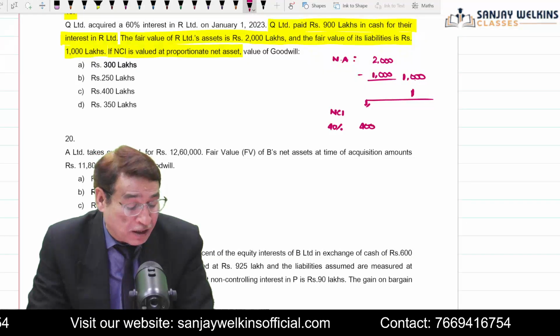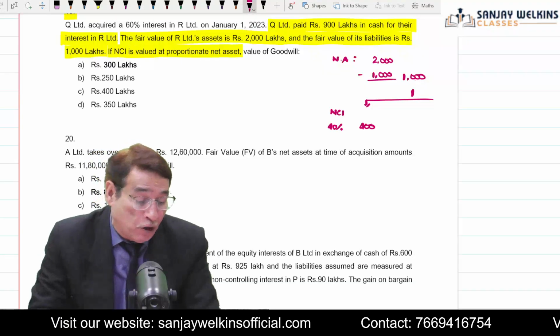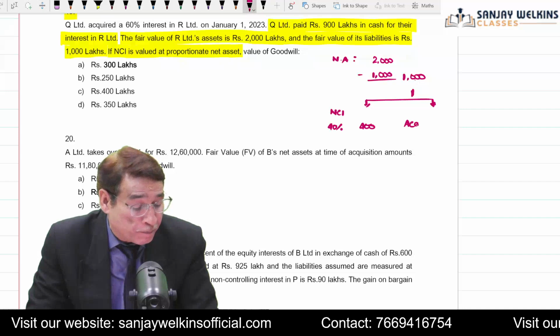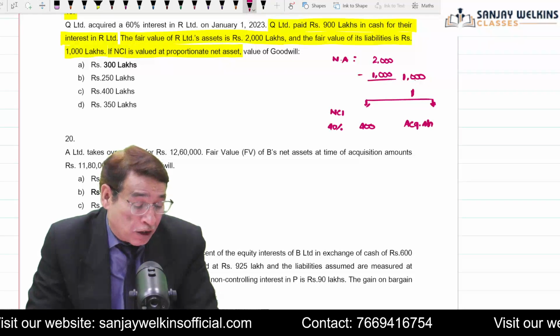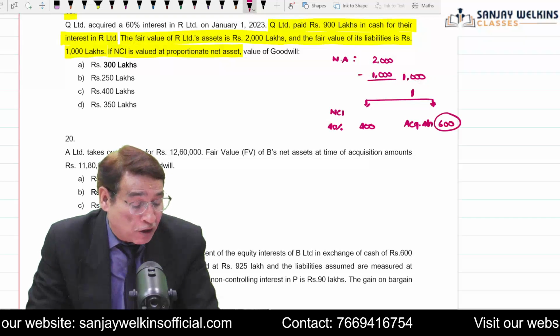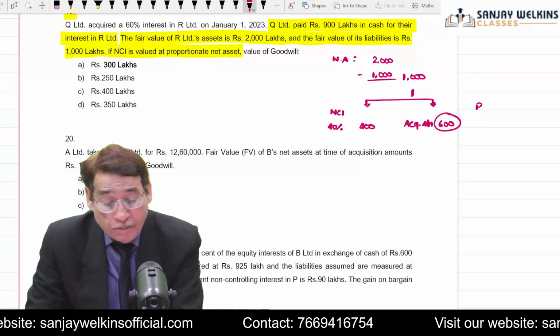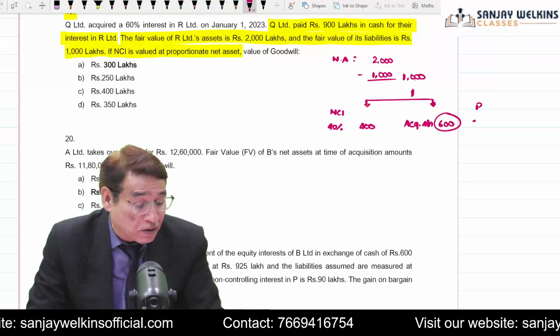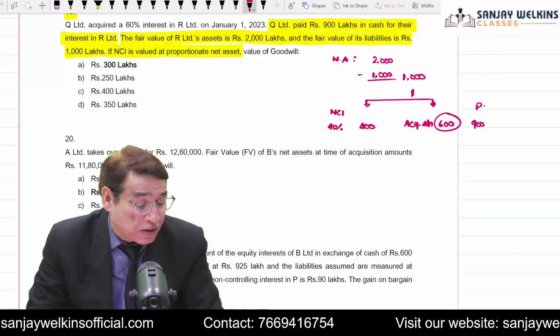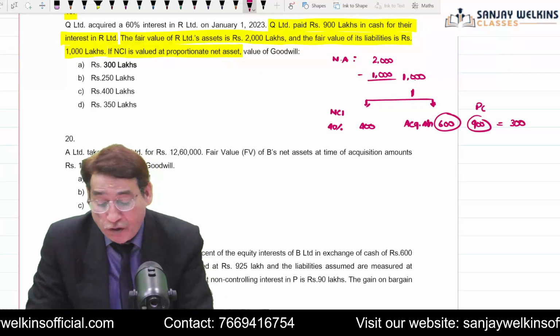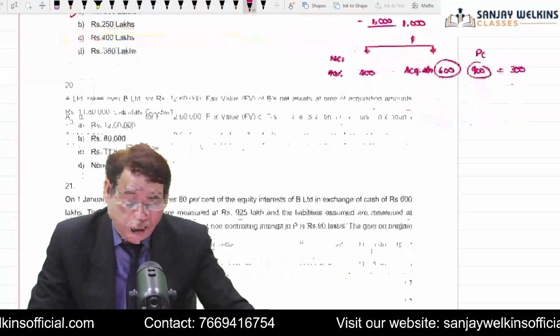So we may say that 400 worth of net asset belong to NCI. So what will be the acquirer share? The acquirer share will be equal to 600. So our share is 600 and we are making a payment of 900 lakhs. So the consideration amount, the PC amount, is higher. So 300 will be your answer and 300 will be your goodwill. Is it clear to you?